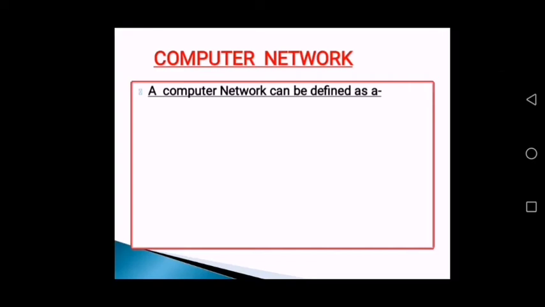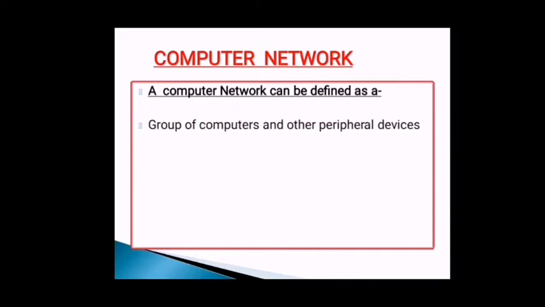Now, student, I am going to teach you chapter number 1 of class 8th computers. For the first chapter, computer network. What is a computer network? It is a group of computers and other peripheral devices. What are peripheral devices? The devices which are connected to the CPU are known as peripheral devices.